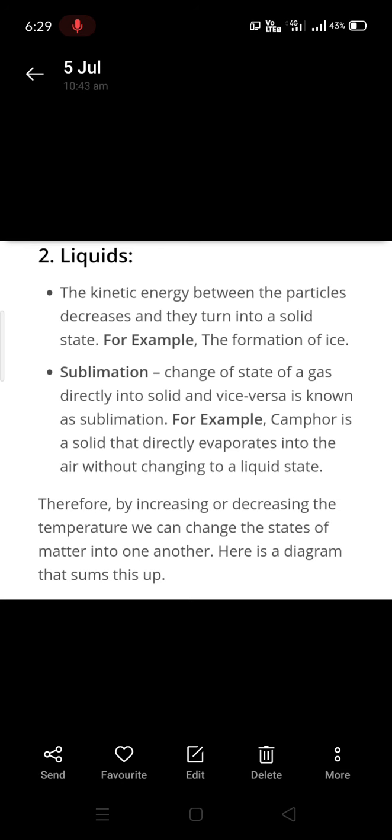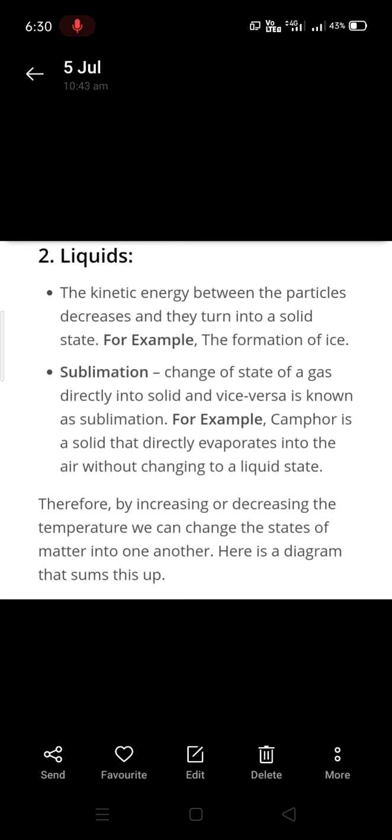And next very important topic is sublimation. Sublimation is a process in which solid directly changes into gas without going into liquid state, or a gas changes directly back to solid without going into liquid state. This is called sublimation, right? So solid directly changing into gas without going into liquid state is called sublimation. And the reverse process, gas changing back to solid without going into liquid state, can also be called sublimation, right? For example, camphor is a solid that directly evaporates into air without changing into liquid state.